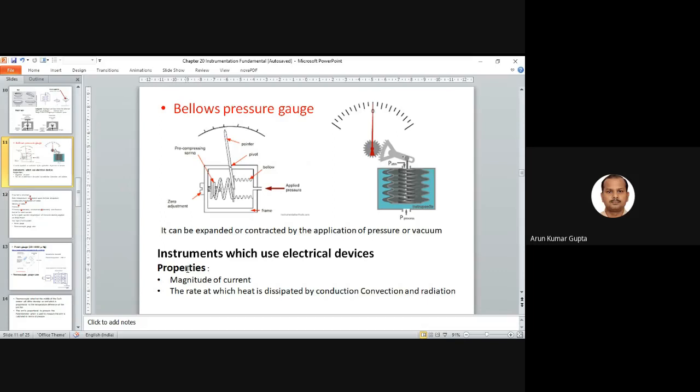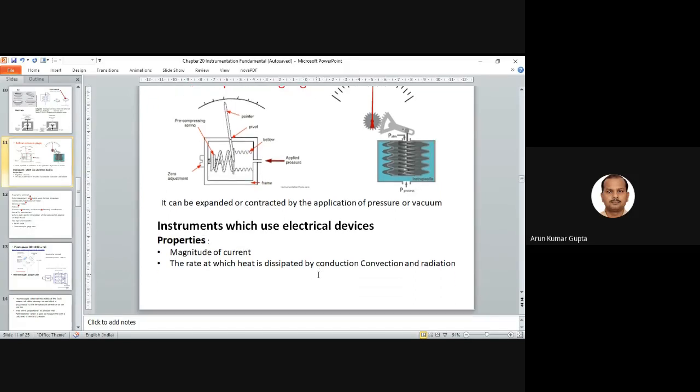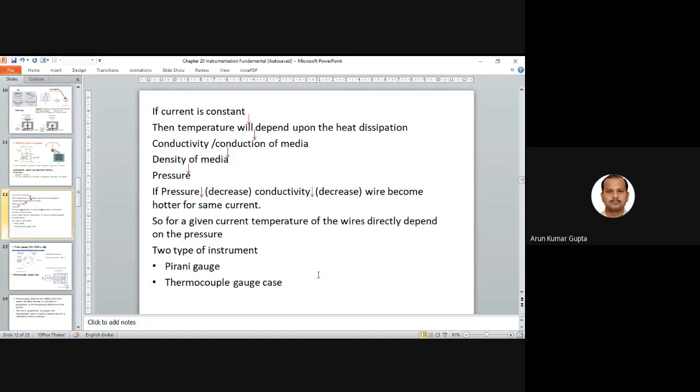Now the next: we have the magnitude of current, the rate at which heat is dissipated by conduction, convection, or radiation. When electricals come, it means current comes. So how the current changes, based on this we can measure the pressure.